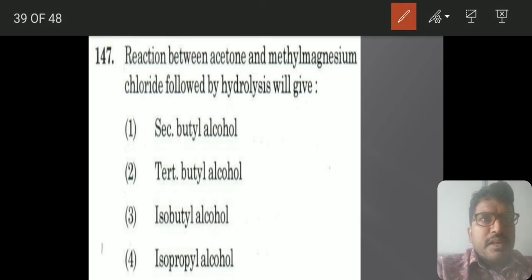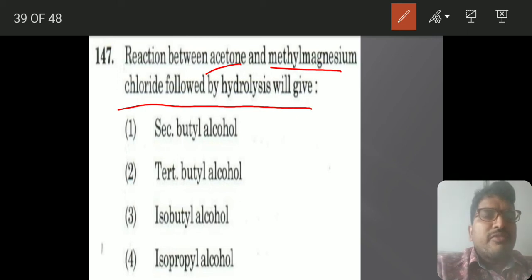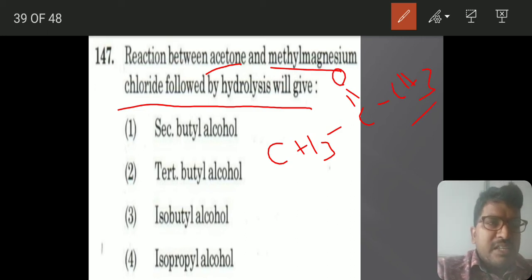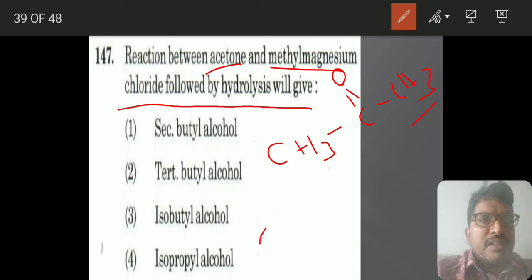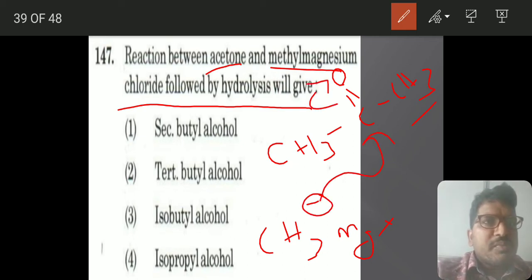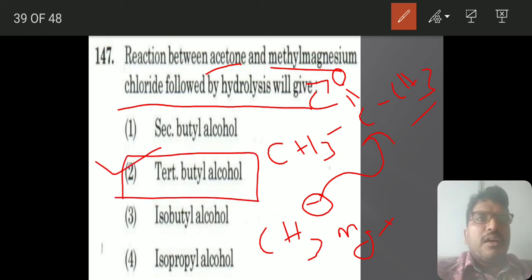Next one: reaction between acetone and methyl magnesium chloride followed by hydrolysis. Acetone is CH3, C double bond O, CH3. I told you named reagents you have to remember, that is nothing but the Grignard reagent, CH3MgX. CH3 minus will attack here and displacement of groups takes place, so it will form a tertiary butyl alcohol. This is a preparation method of alcohols.